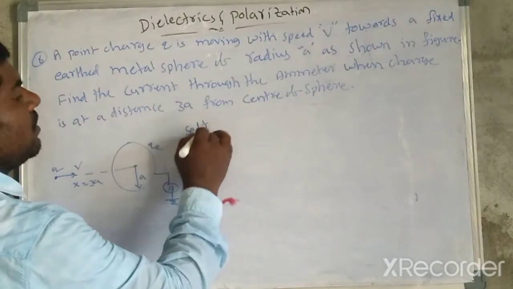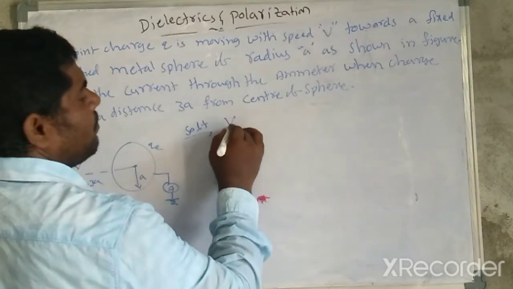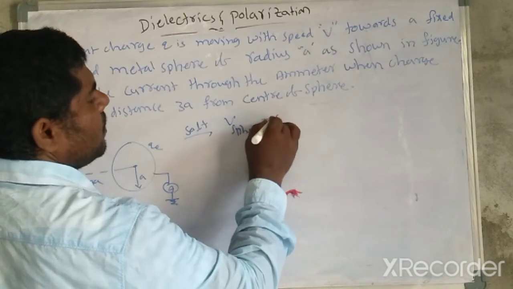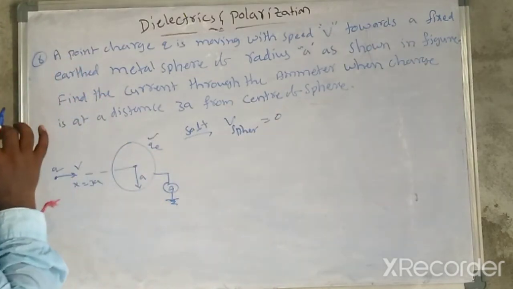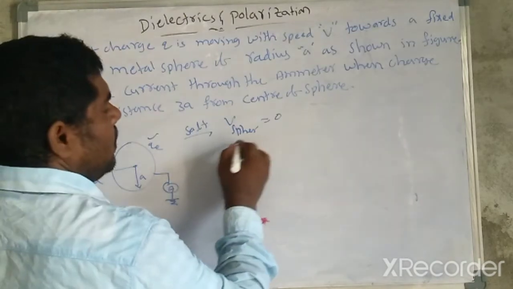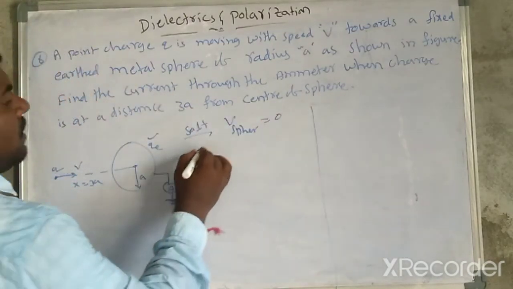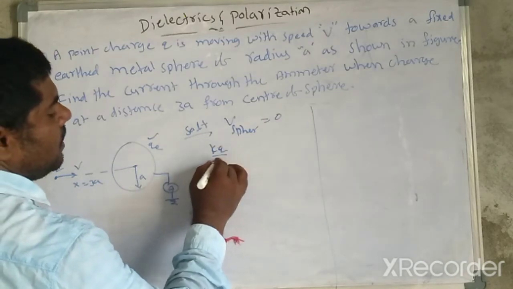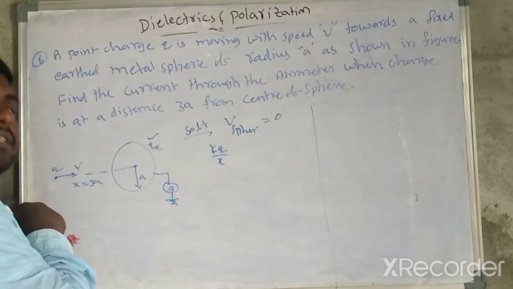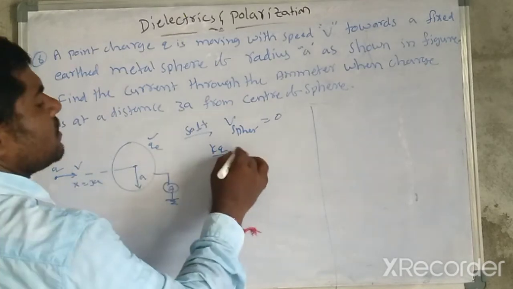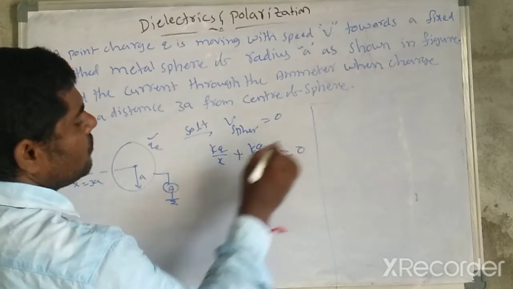Solution: whenever the sphere is connected to earth, the sphere potential must be equal to 0. From this we may find the earth charge. So the sphere potential is kq by x, from the charge q at distance x, plus kqe by a, which should be equal to 0.